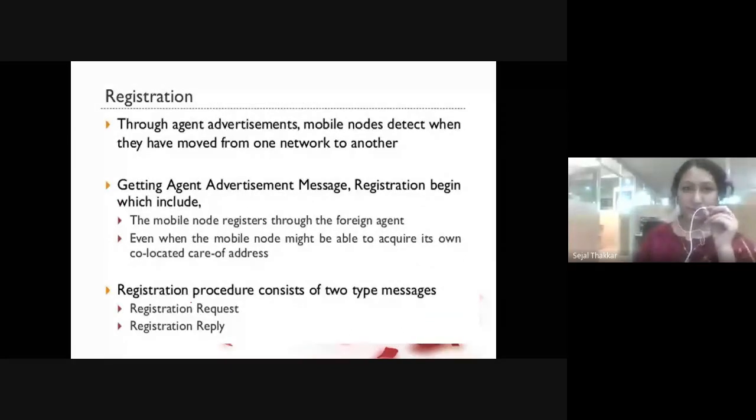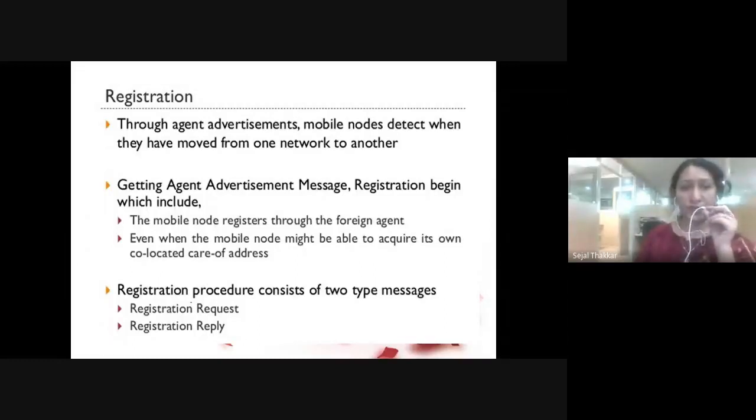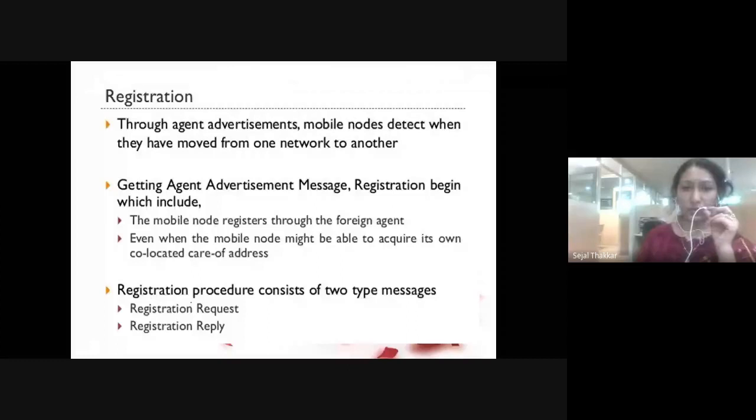Now registration. A mobile node has to register when it moves from one network to another network, right? Now how is it going to register? Whenever it gets the agent advertisement message, the registration begins. The mobile node registers through the foreign agent, and when the mobile node is able to acquire its own co-located care of address, there are two steps: registration request and registration reply.